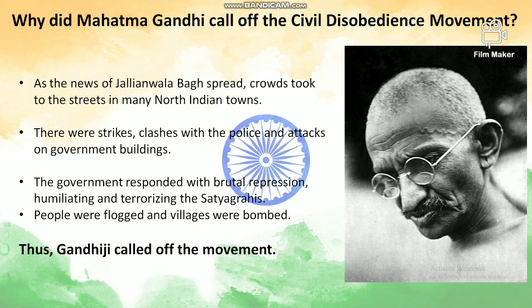How were they brutal? They started humiliating and terrorizing the satyagrahis. People were flogged, beaten, and many villages were bombed. And thus, seeing all this, Mahatma Gandhi became very unhappy. All his purpose had become a total failure. The Satyagraha movement was a failure now, so he thought of calling off this movement.